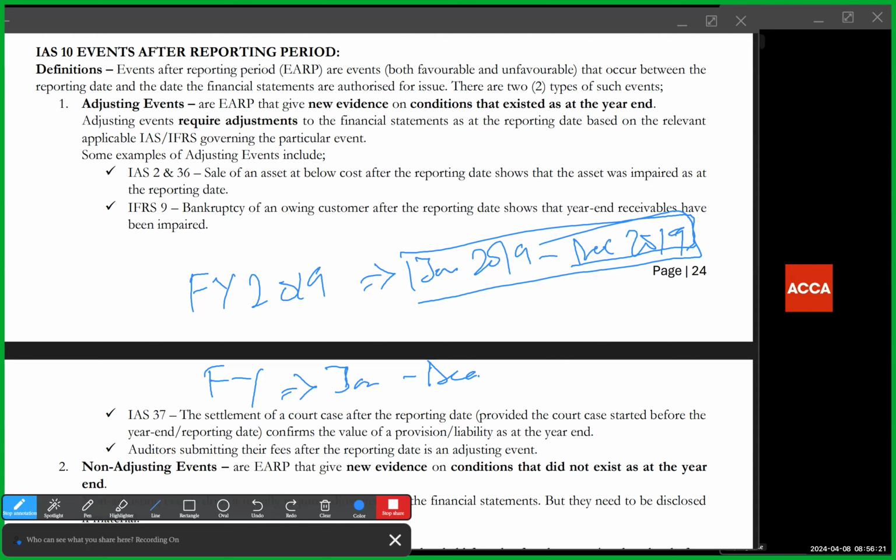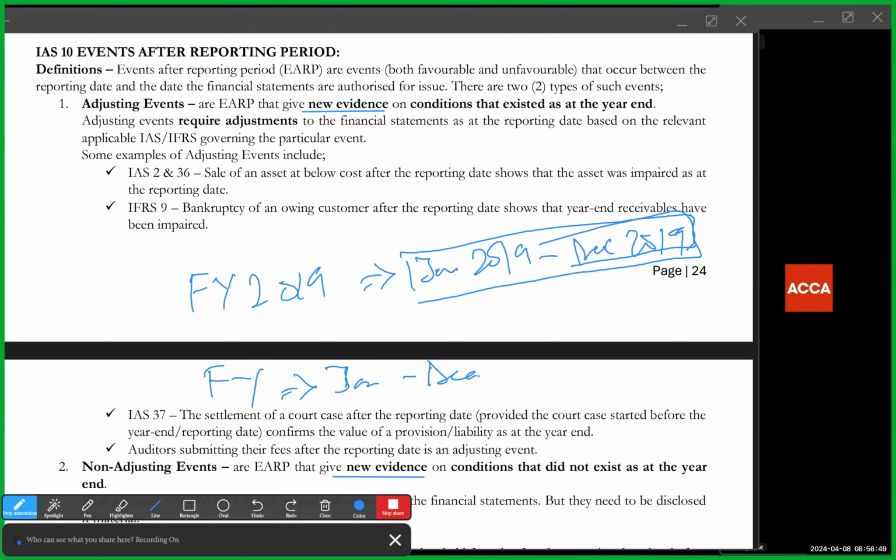They are events that can either be favorable or not, and there are basically two types. We have those that are adjusting and those that are non-adjusting. The adjusting events are events that give new evidence. Non-adjusting are also events that give new evidence. Why? Because they both happen after the year end. They both happen after the reporting period. So they both give new evidence. But it's what they point to that differs.